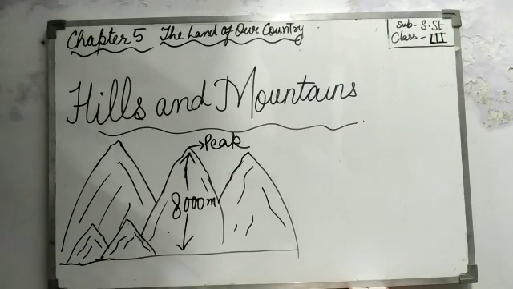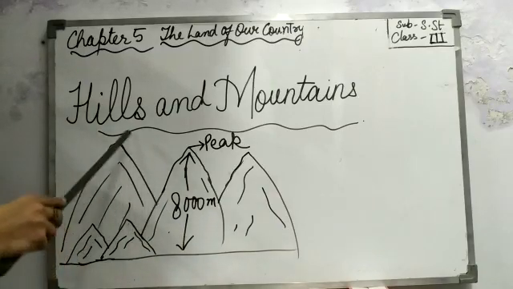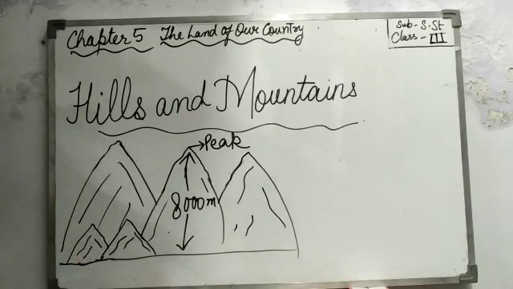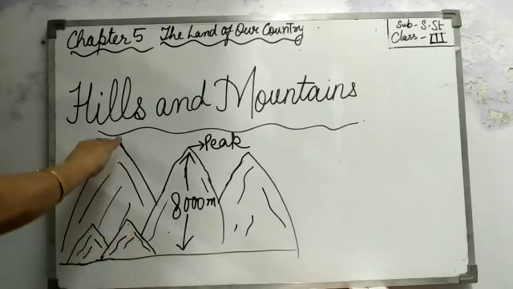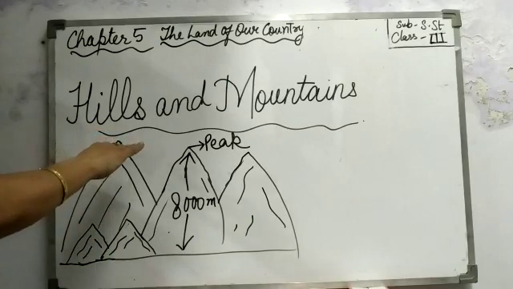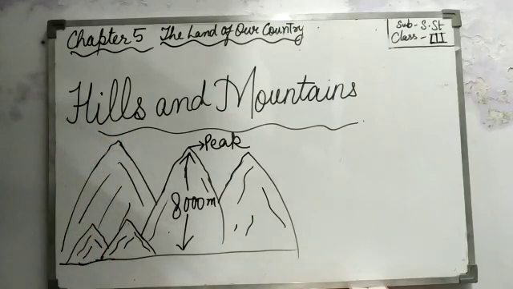And very high hills. Very high hills. Yes, are you able to see? Very high means जो बहुत ज़्यादा ऊंची होती हैं पहाड़ियाँ. Yes, these are high mountains. Is it clear to you? Surrounding area से जो higher होता है that is hill. And which are higher than that is mountains.